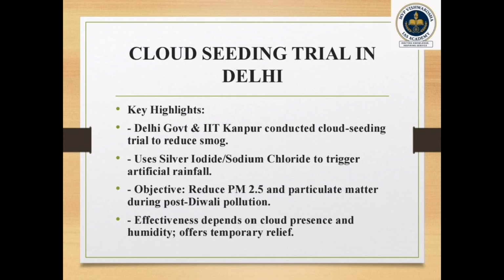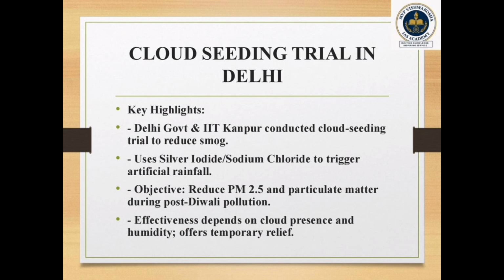The Delhi government, in coordination with the Indian Institute of Technology, Kanpur, IIT Kanpur, and other agencies, carried out a trial flight for cloud seeding over the northern fringe of the city. The trial flight fired cloud seeding flares which release substances like silver iodide, sodium chloride, and rock salt into the cloud to test the system, that is aircraft readiness and flare deployment coordination, but did not induce rain because humidity or cloud cover was inadequate.